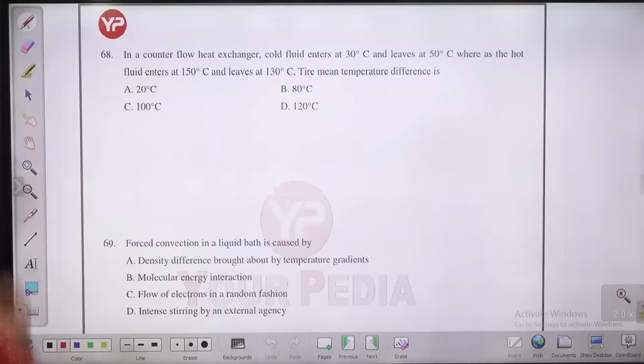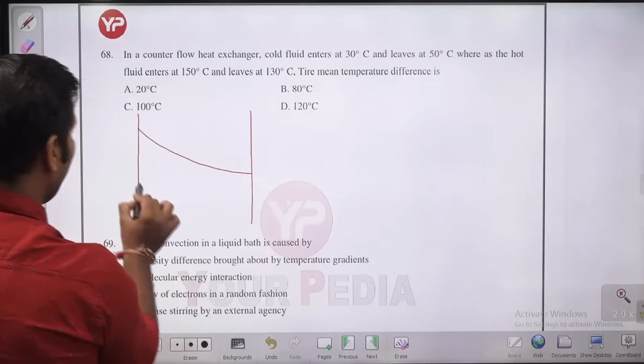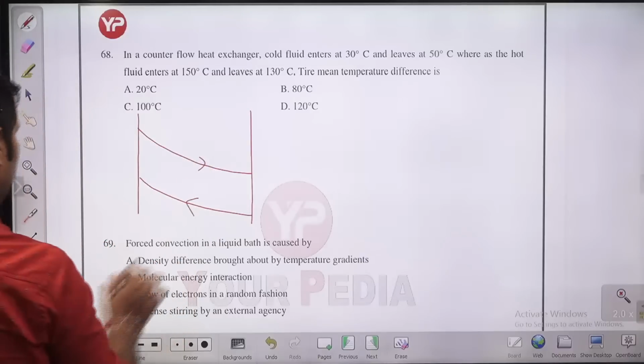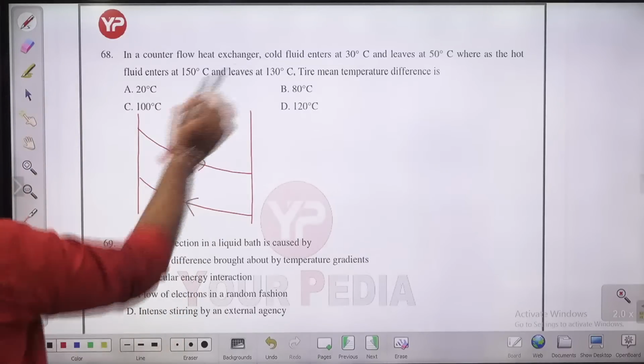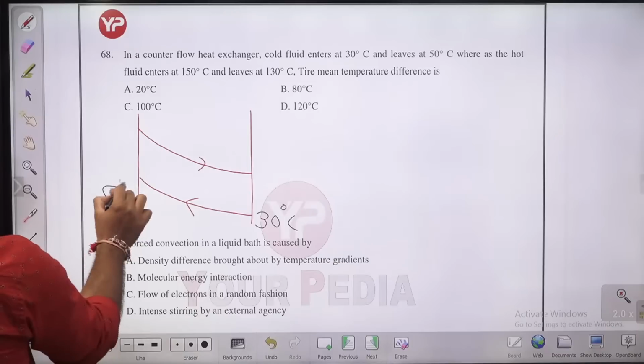In a counterflow heat exchanger, cold fluid enters at 30, leaves at 50. Hot fluid enters at 150, leaves at 30. So if you draw the temperature profile, it will be something like this. Counterflow heat exchanger, cold is entering at 30. It is leaving at 50 degrees Celsius. This is the cold fluid.